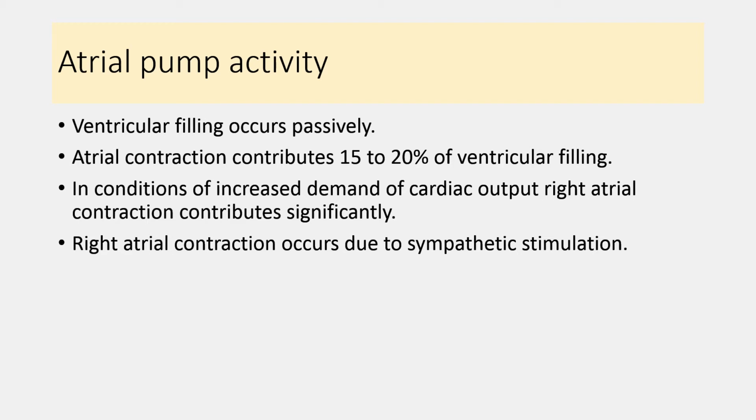Now let's understand about the atrial pump activity. As you all know, the atrial pump contributes 20 to 50 percent of the ventricular filling during the cardiac cycle. Usually it contributes less, but whenever there is an increased demand for cardiac output, right atrial contraction is helpful because it contributes to the filling of the ventricles. So atrial pump activity also contributes to the end diastolic volume.